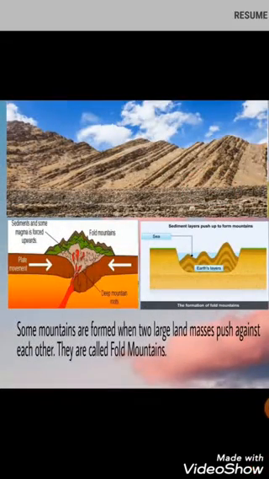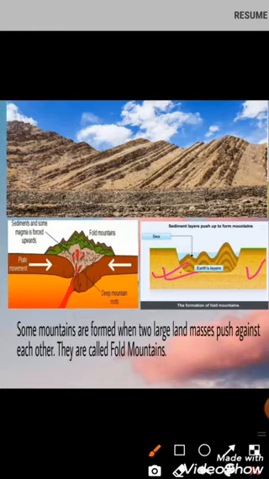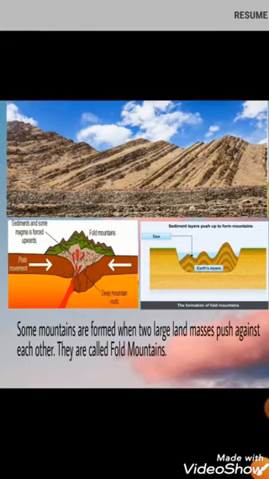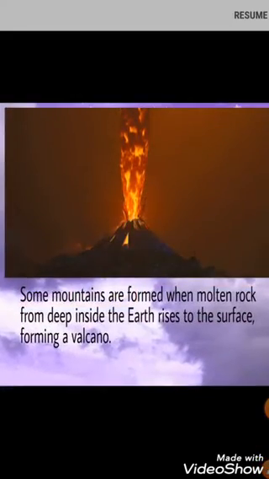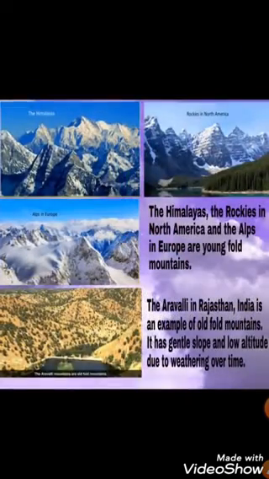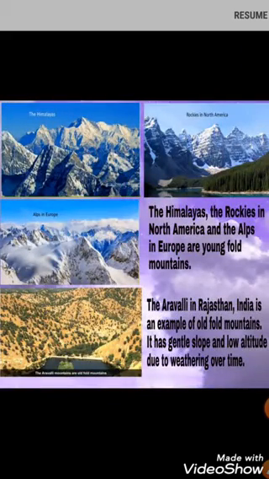Some mountains are formed when two land masses push against each other. Mountains are formed, and they are called fold mountains. Some mountains are also formed when molten rock from deep inside the earth rises up to the surface, forming a volcano. The Himalayas, the Rockies in North America, and the Alps in Europe are young fold mountains.